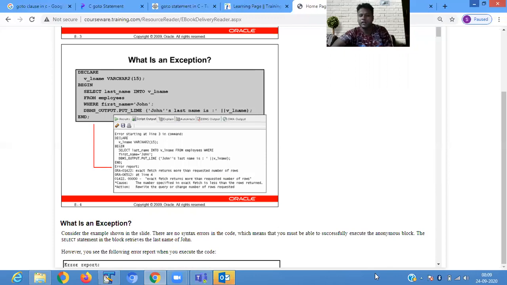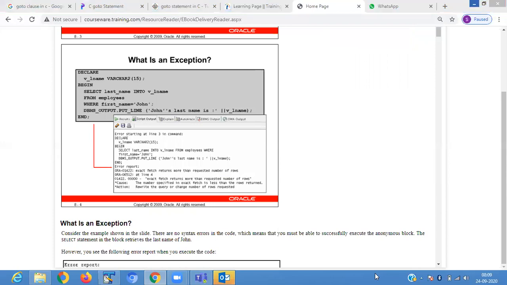Suppose you want to search a single value when you are writing a select statement, and you define a single variable for storing one value, but at that time the select statement retrieves multiple values. So at that timing it shows an exception.